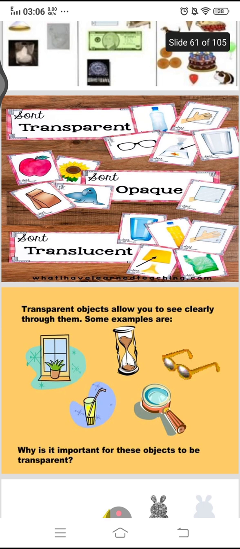Transparent objects allow you to see clearly through them. Some examples are glass, or we can say a magnifying glass, and water. Why is it important for these objects to be transparent? Because they allow us to see through them. That's why.